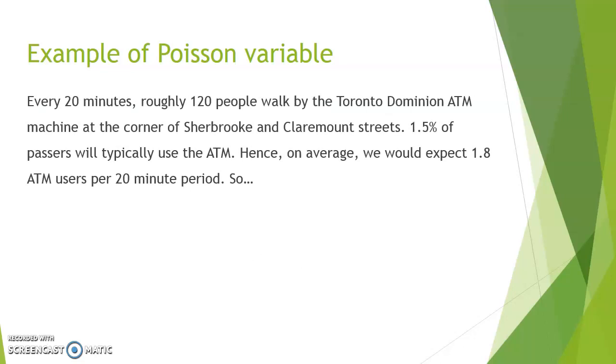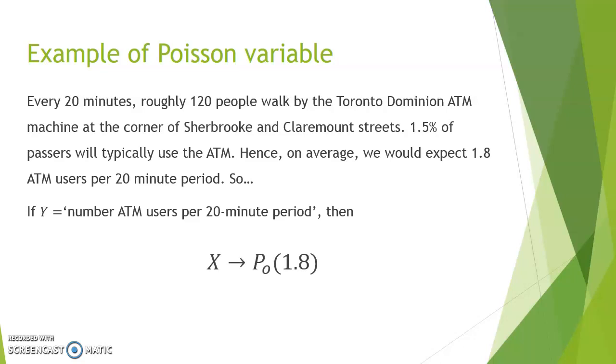Here's another example. Suppose every 20 minutes, 120 people walk by the TD ATM machine at the corner of Sherbrooke and Claremont. 1.5% of passers will typically use the ATM machine. So according to a binomial law, we would expect that 1.5% of the 120 passers will actually use it, and that means 1.8 ATM users per 20-minute period. So using y as being the number of ATM users per 20-minute period, y obeys a Poisson of average 1.8.